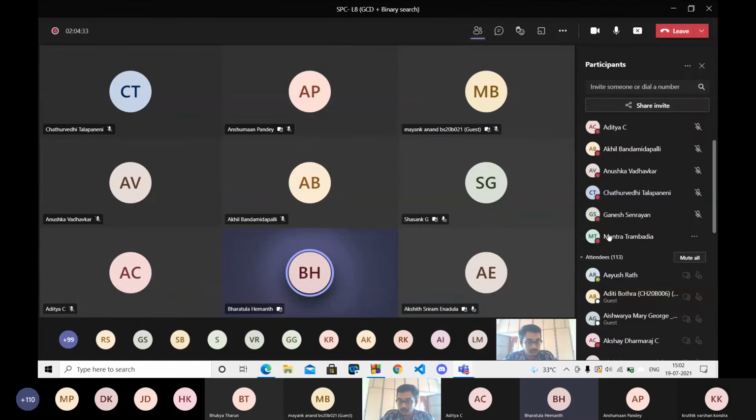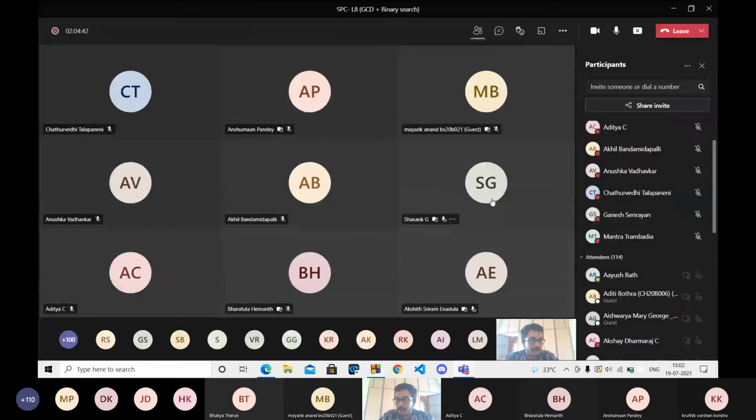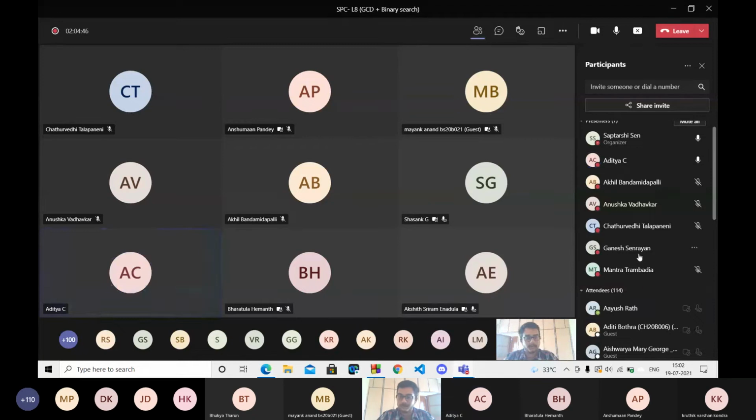For the sort function, what is the time complexity? I think the time complexity is n log n. I'm not sure. Aditya, is it n log n, right? Sort function? N log n. Yes, n log n it is.